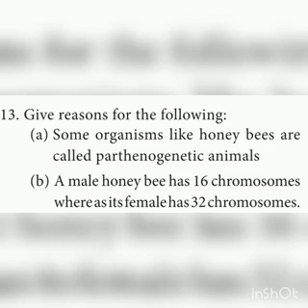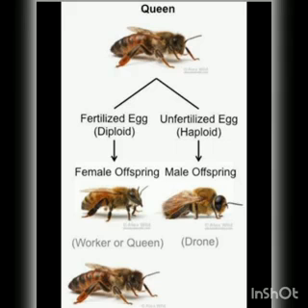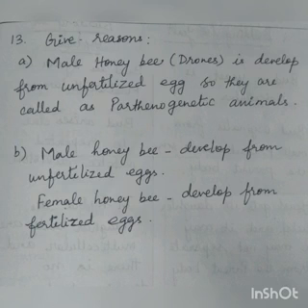Okay, 13th one, give reasons for the following. Some organisms like honeybees are parthenogenetic animals. Why? The male honeybee, that is the drone, develops from the unfertilized egg. Normally you know that honeybees produce two types of eggs. One is the fertilized egg, another is the unfertilized egg. The fertilized eggs develop into the queen bee and the worker bee, whereas the unfertilized eggs develop into drones. So males develop from the unfertilized egg, so they are called parthenogenetic animals.